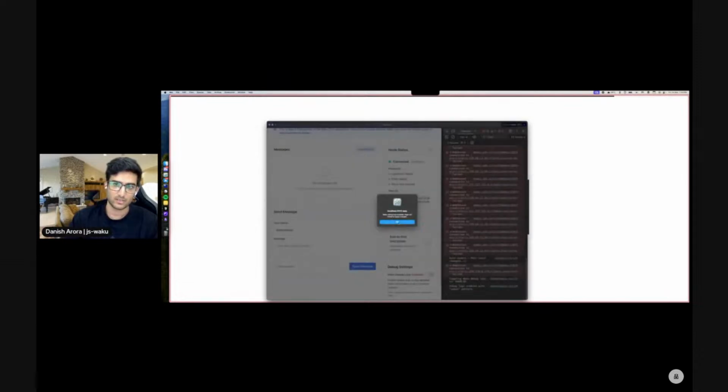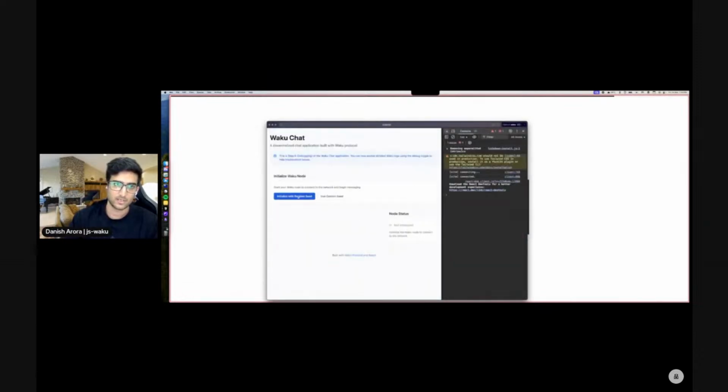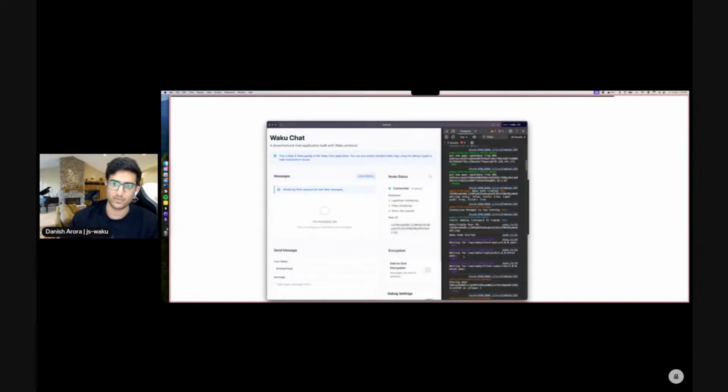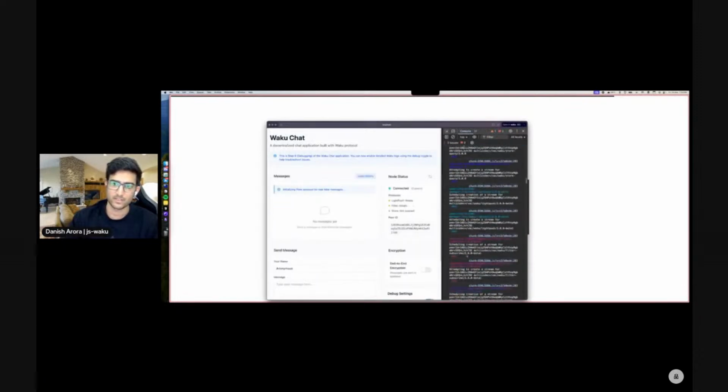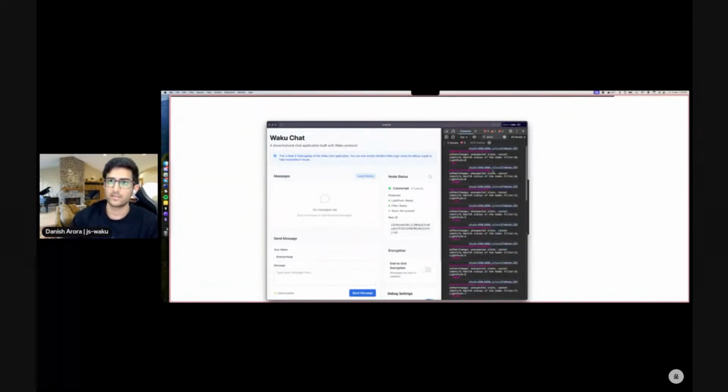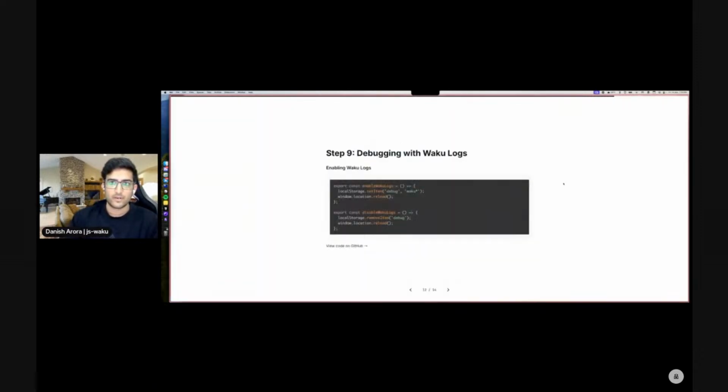And let's just enable it again, initialize, and we start to see Waku info-based logs. We'll also probably see some Waku errors. Let's just try to filter Waku error. So yeah, that is how we debug.